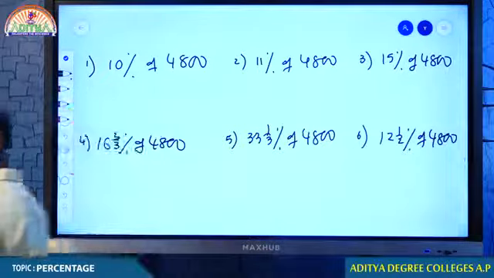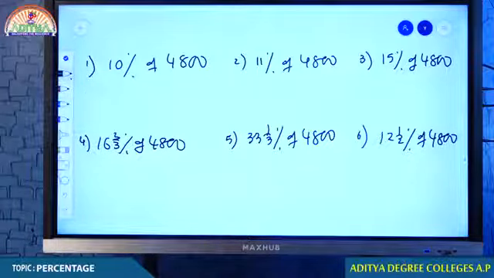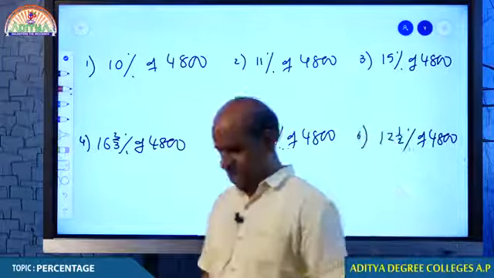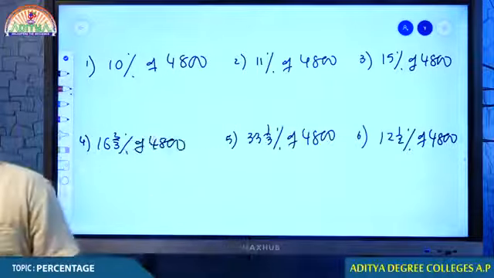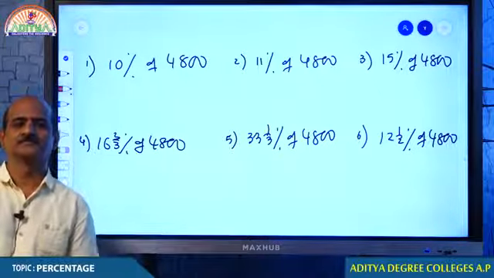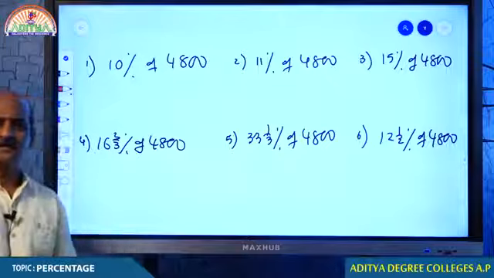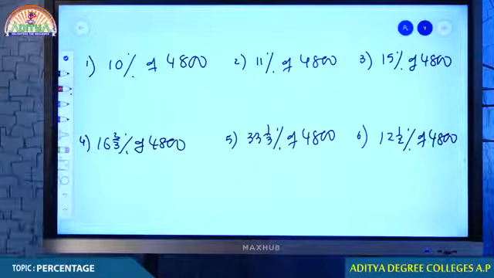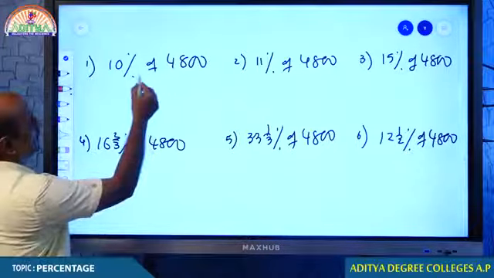Come on student, I just want to check it out how many of you are doing that. Unless you do, I just don't want to go ahead. Come on students. Students, I am waiting for your options. 10% of 4,800. Yeah. Come on. Which your answer? Right. Well done students. Very well done.